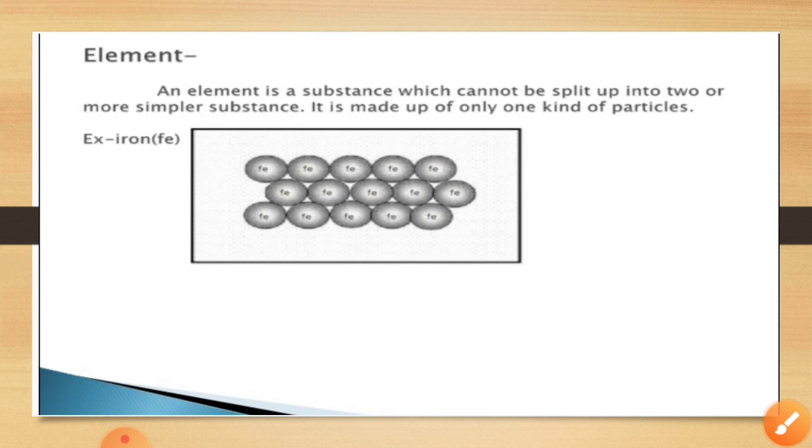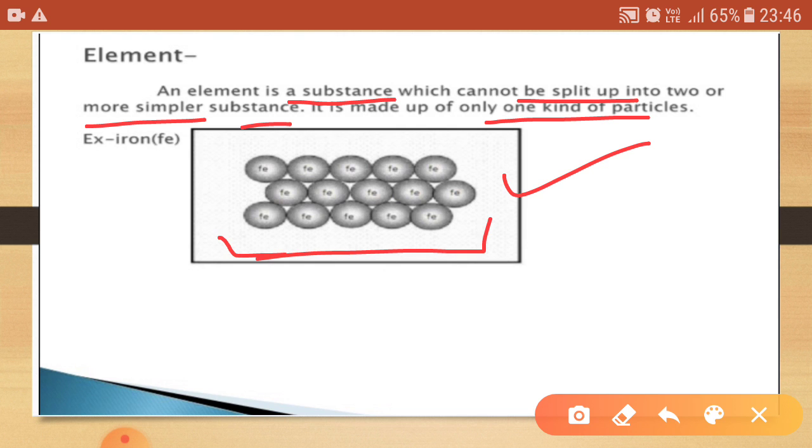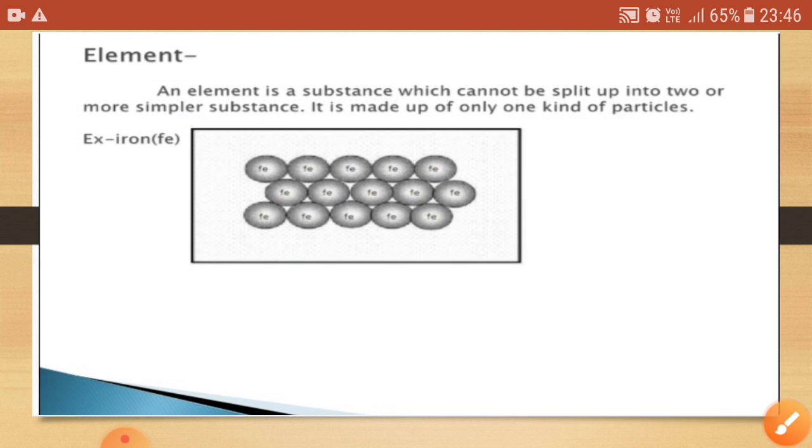Now an element is a substance which cannot be split into two or more simpler substances, as it is made up of one kind of particle. For example, iron comes under the category of element. Why? There are so many atoms, but they are of only one kind. So basically this is an element.